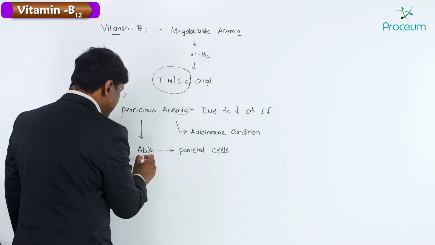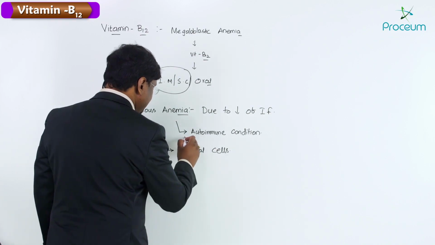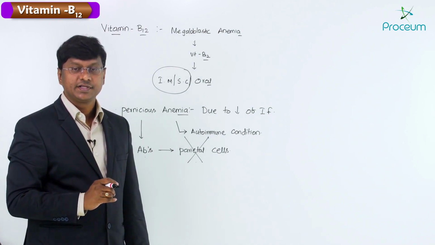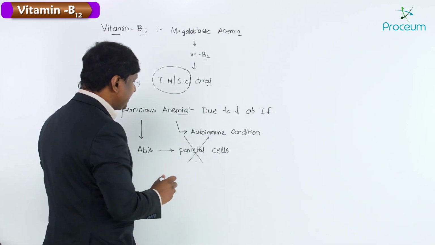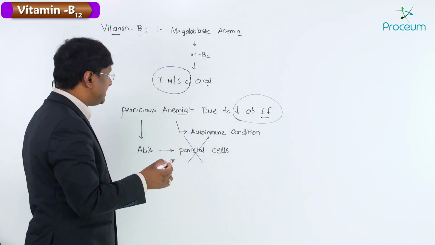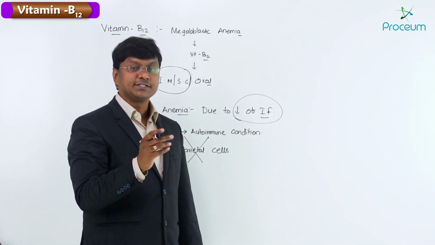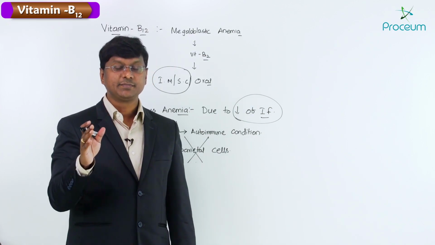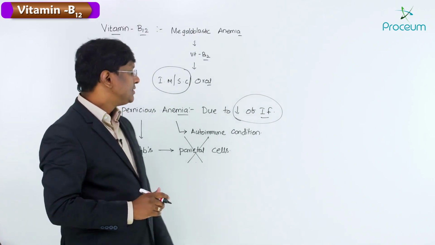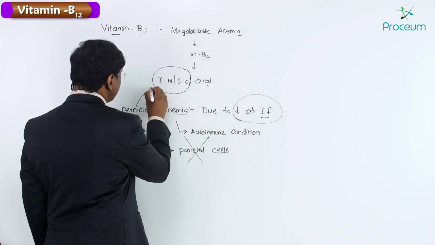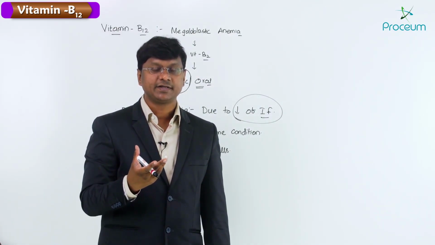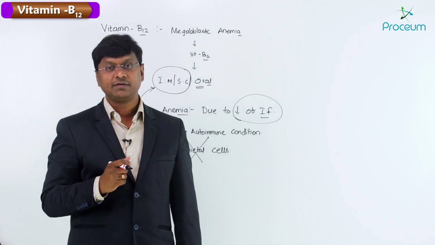These antibodies formed against the parietal cells will cause the destruction of the parietal cells. Once the parietal cells are not formed, there is decreased synthesis of intrinsic factor. So the transportation of vitamin B12 from the stomach to the terminal ileum does not occur, and that particular type of anemia is pernicious anemia. So in pernicious anemia, you should not give the oral formulation of vitamin B12, because you don't have intrinsic factor for carrying vitamin B12 up to the terminal ileum.